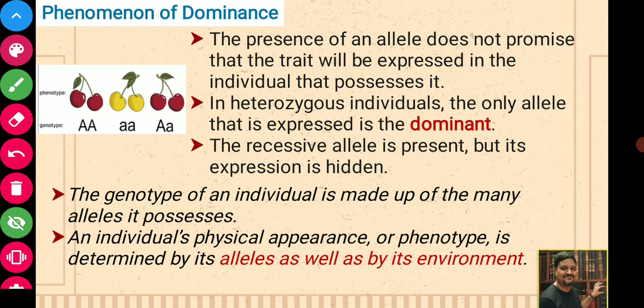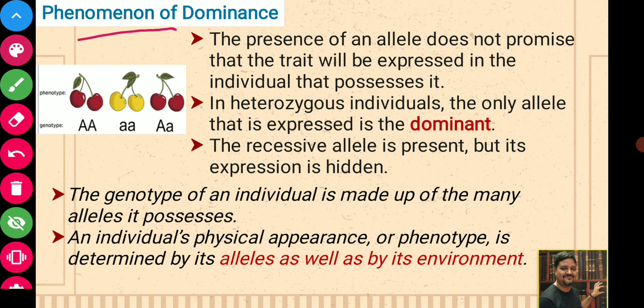Now, the first law, the law of segregation, has been proposed by Mendel, which is considered to be a universal law. That law has no exception. Another phenomenon was proposed by Mendel, known as the phenomenon of dominance. In many books, it has been written as the law of dominance. But as per my view, and many other books also mention, it cannot be a law because it has many exceptions. That is why I prefer to call it the phenomenon of dominance, not the law of dominance.